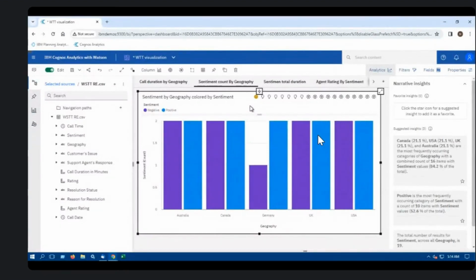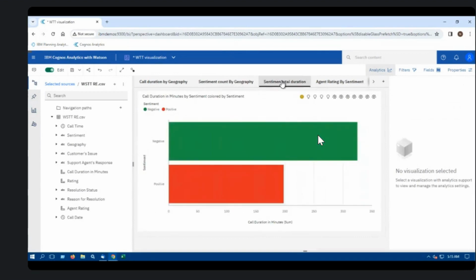And for my narrative insights, I see that positive is the most frequently occurring category of sentiment with 10 positive sentiments, and the total number of sentiment results across all geography is 19. Let me switch over to the sentiment total duration. Let me try and understand the duration of each sentiment. Wow. So as I'm seeing, the number of minutes of negative sentiments is higher than the positive.